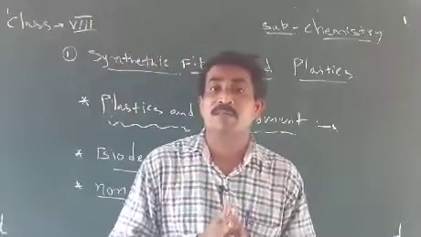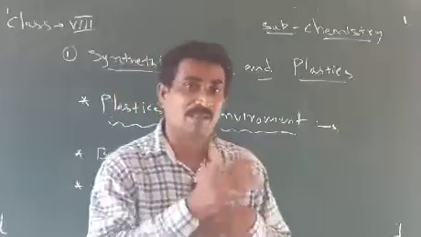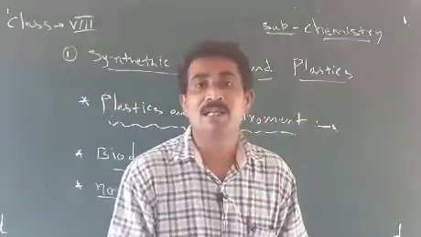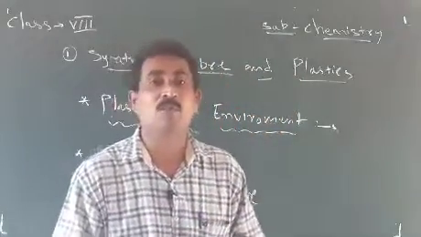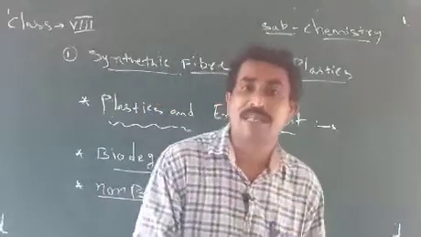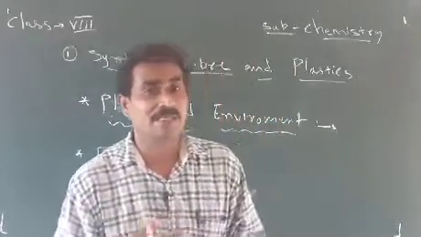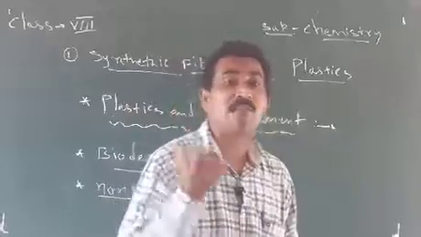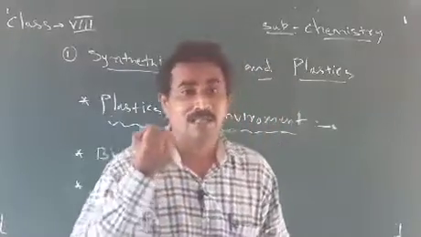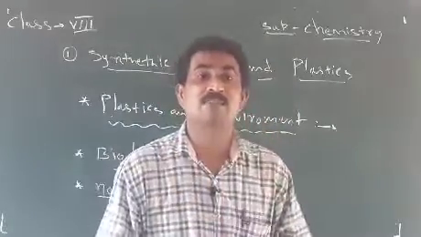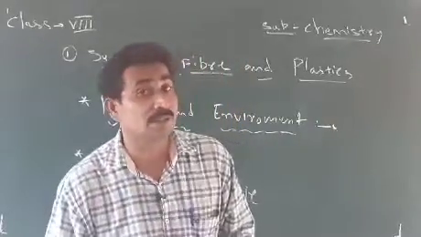So when plastics mix with the soil, they create soil pollution. The bacteria in the soil die, and the soil fertility is reduced.